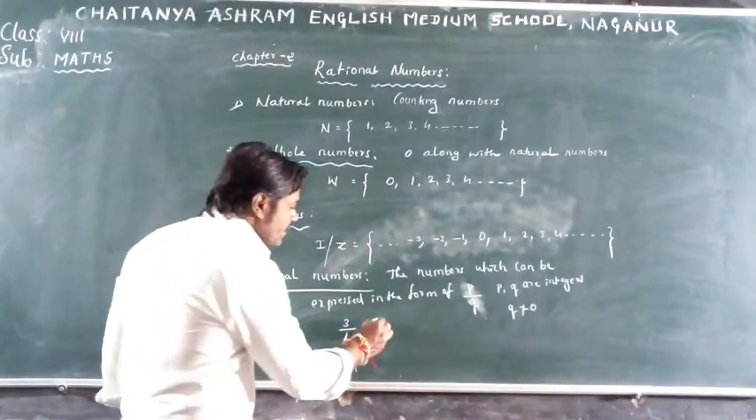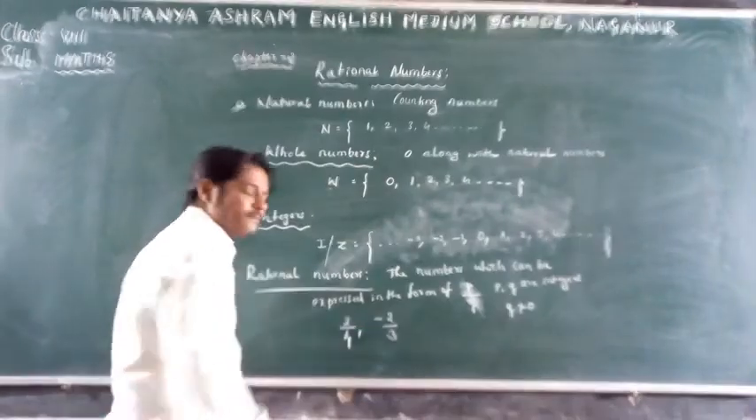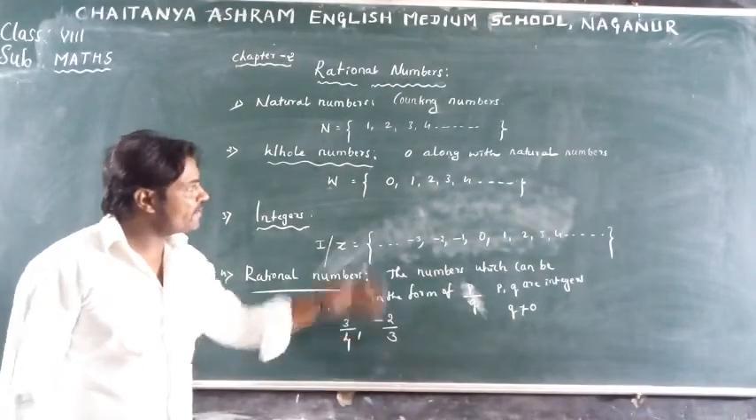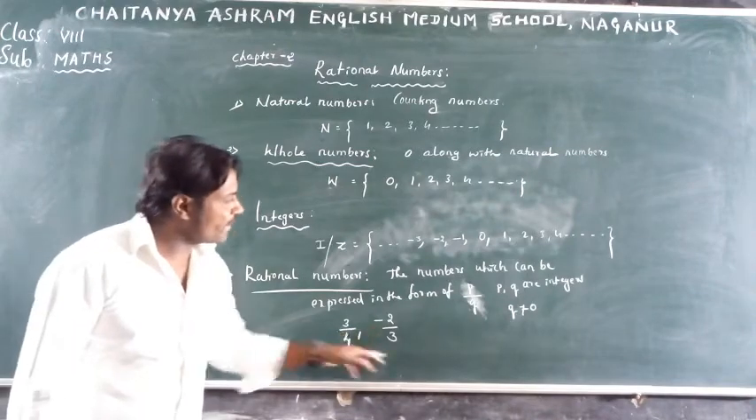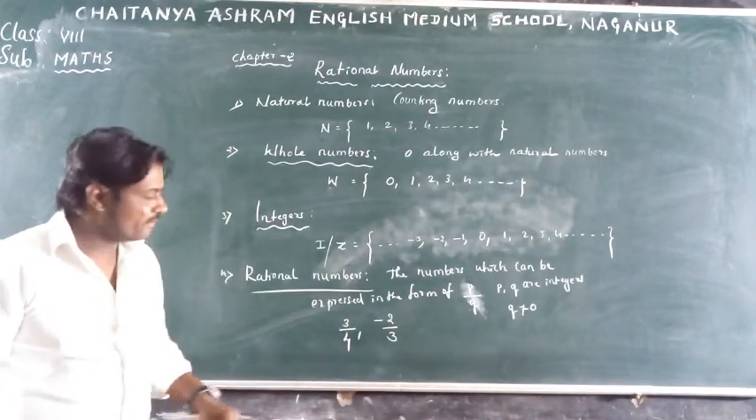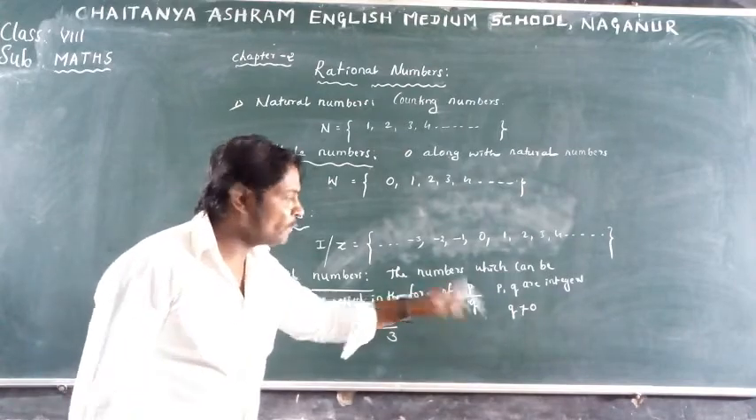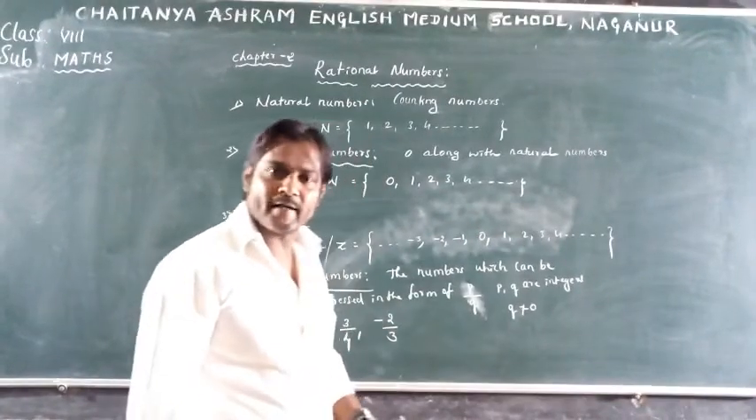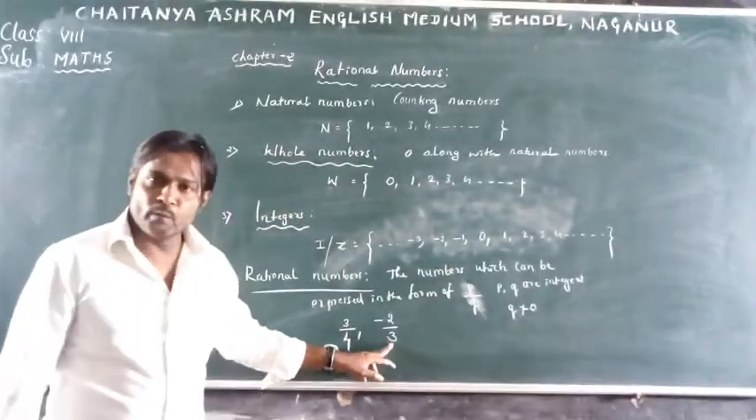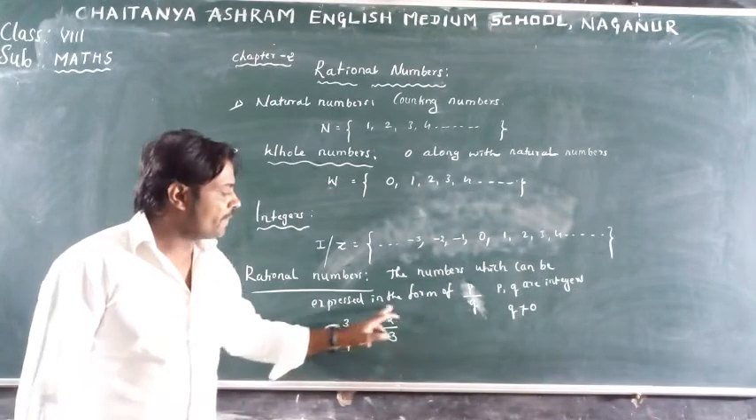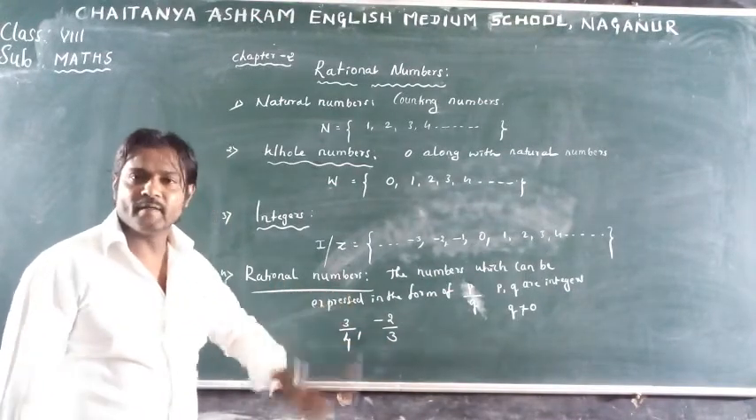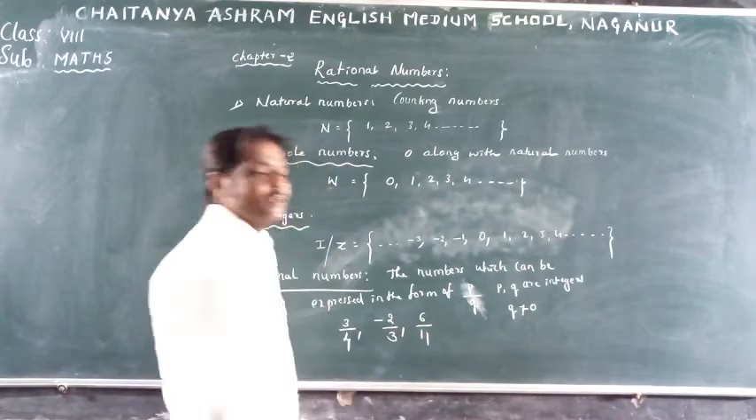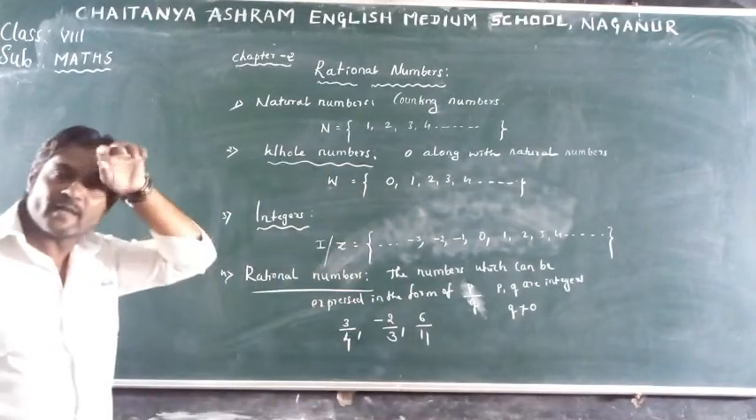Next, -2 by 3. See here, -2 by 3 is not a natural number. -2 by 3 is not a whole number. -2 by 3 is not an integer. But -2 by 3 is in p by q form. -2 and 3 are integers. Okay, clear? And this 3, that is q, is not equal to 0. So -2 by 3 is a rational number. Understood? So now 6 by 11. This is also an example of a rational number.